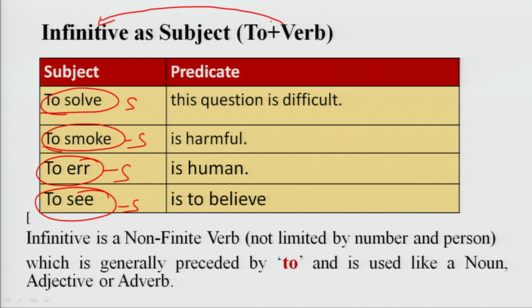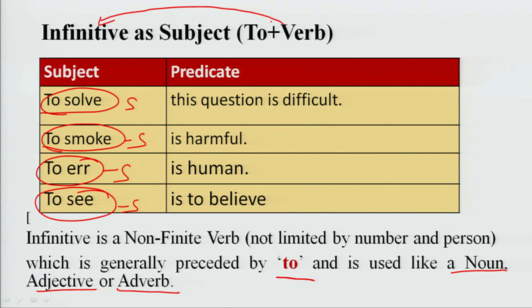Infinitive is a non-finite verb. Non-finite means not limited by number, person, or any noun or pronoun. This we will deal with in your next chapter. It is generally preceded by to. We place to before the verb and it is used like a noun, adjective or adverb.